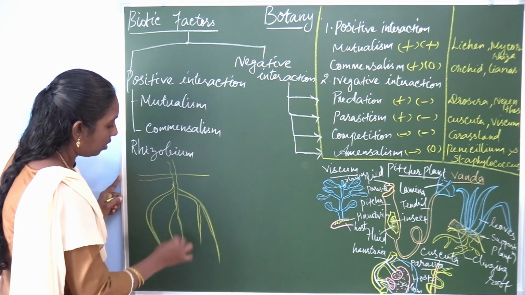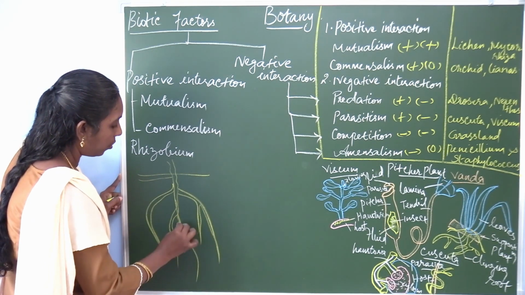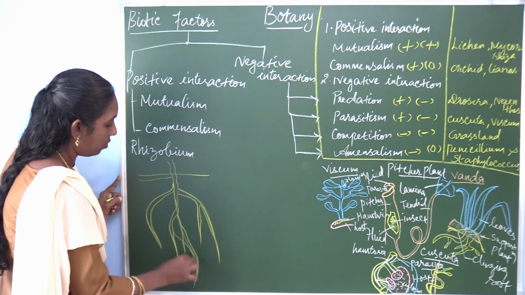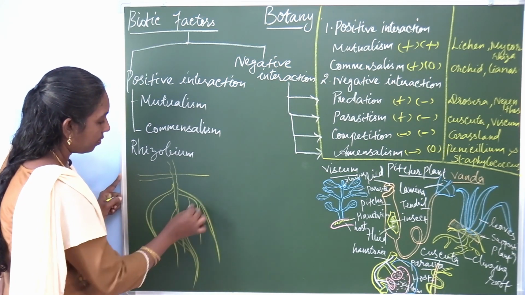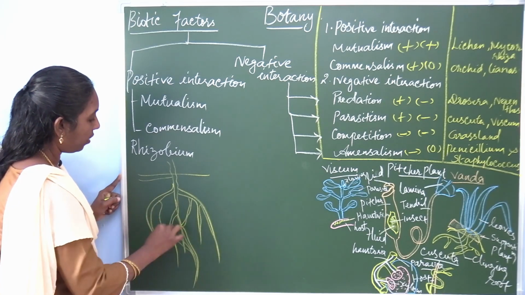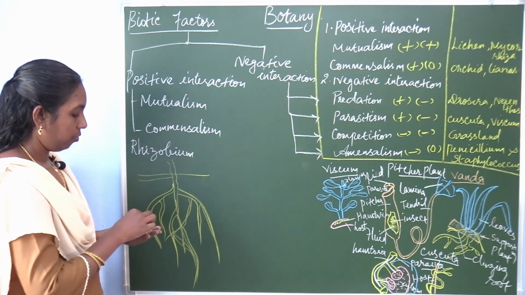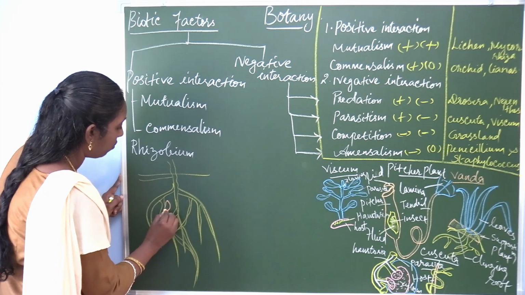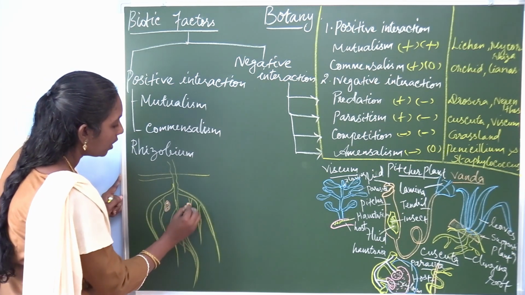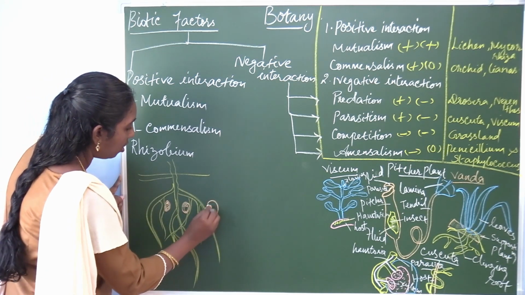The roots of legumes produce nodules. These are nodules.